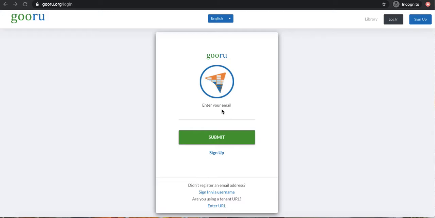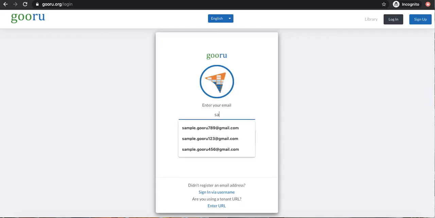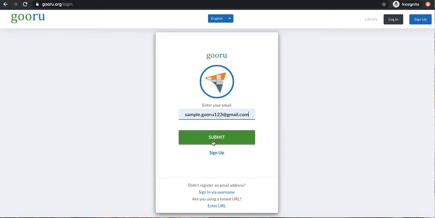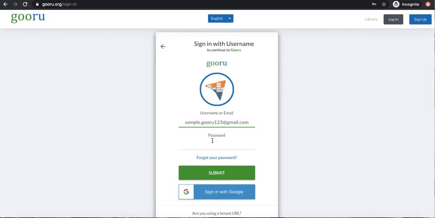So once you go to that website, you'll be asked to type in your school email address. So let's do that. Click the green Submit button. Then let's click the blue Sign In with Google button.